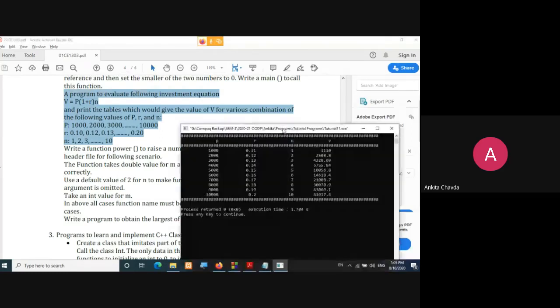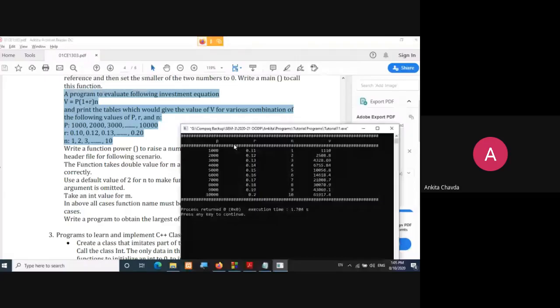What I want is first time P equals 1000. Then it will be increased by 1000, means second time 2000, then 3000, and at the last 10,000. Same way, rate of interest will start from 0.11 instead of 10, so just make it correct. First time 0.11, then 0.12, and at the last 0.20, increased by 0.01. Then you have the value of n, the number of years, that is 1, 2, 3 up to 10.